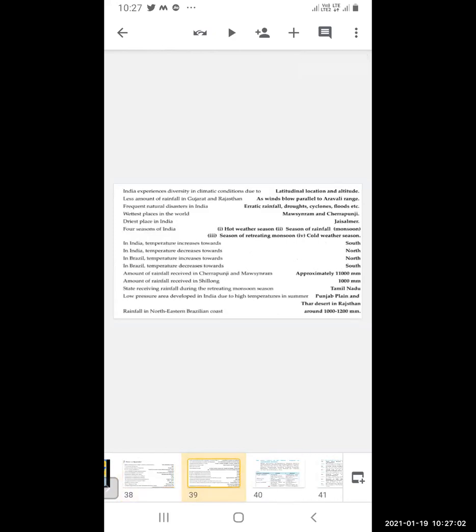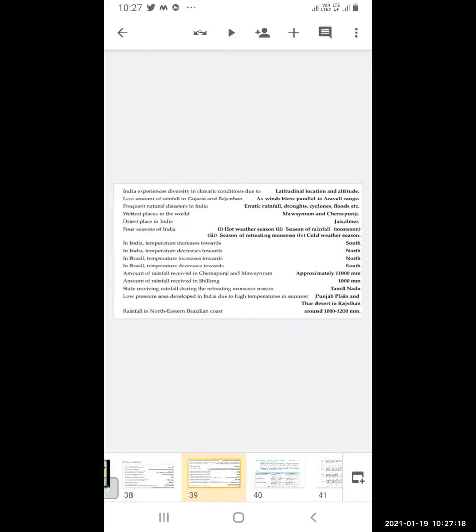India experiences diversity in climatic conditions due to the latitudinal location of the country and the altitude, the height of the places.